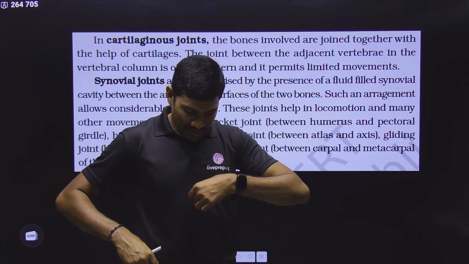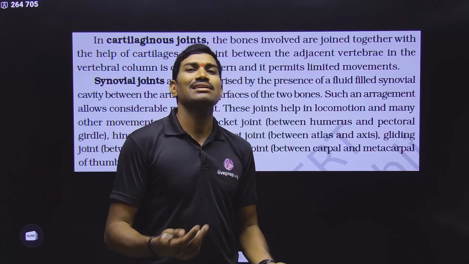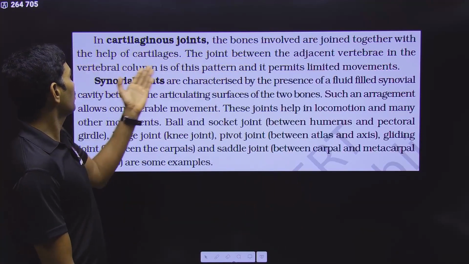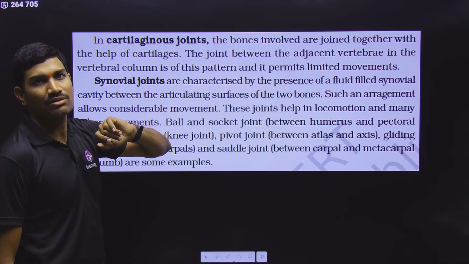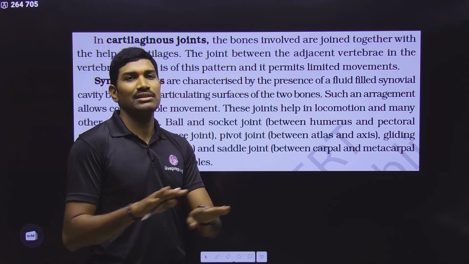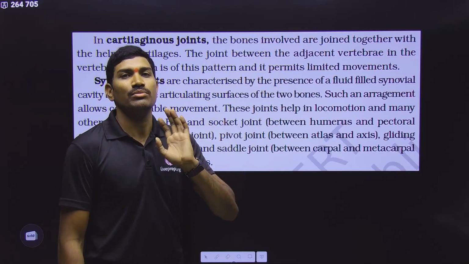And next one, this is the sternum and these are the ribs. Between these two also, cartilage is connecting them. That is called costal cartilage in that location. So in this way, we are observing this at different locations. Generally, fibrous joints are permanently fixed. They are not allowing any movements. But these cartilaginous joints will allow small movements.